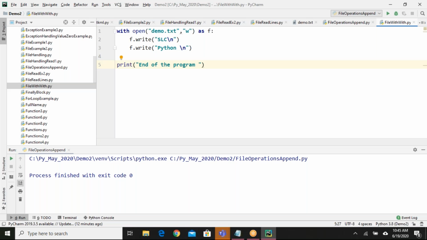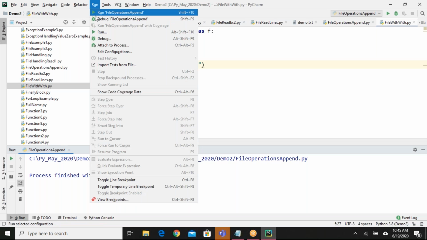But in this scenario, if you are writing the program like this, you don't have to worry about closing the file. Okay, and this is actually the standard way. When you are dealing with anything related to files, you create a with block, and inside that you write the logic related to your files. Once the execution flow comes out of this block, the file object will automatically be destroyed. You don't have to write f.close or destroy anything. Automatically it will be destroyed. Okay, let me run this program.